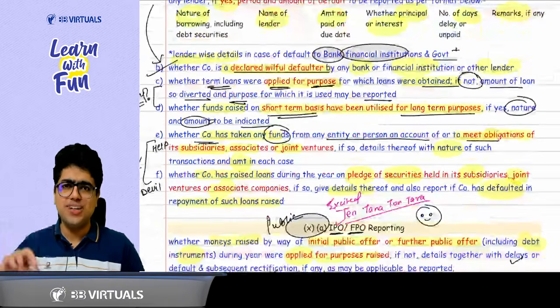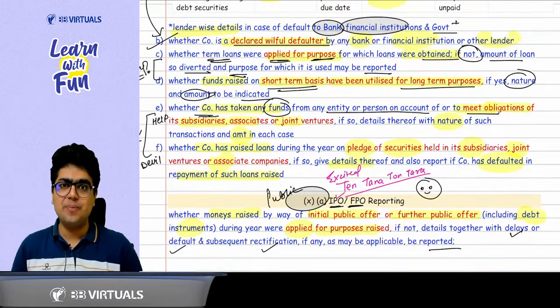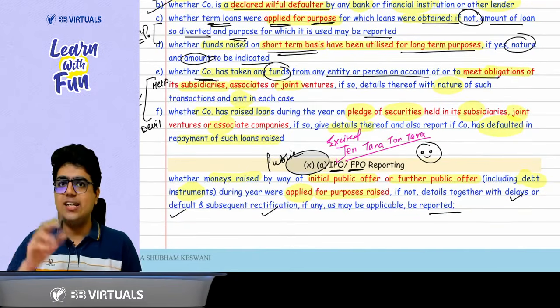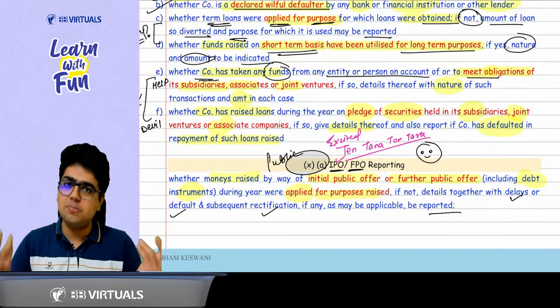Who is defaulting is called a willful defaulter. Easy. Why is the default happening? Because you are not utilizing it for the purpose you took the loan. Okay? Second thing, short term utilized for long term. Default is bound to happen.